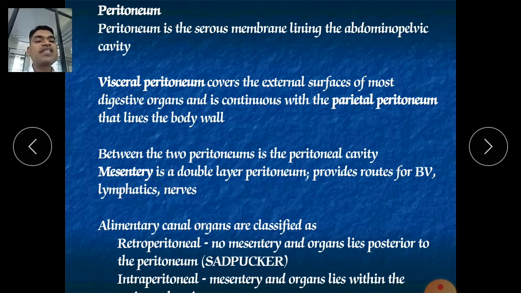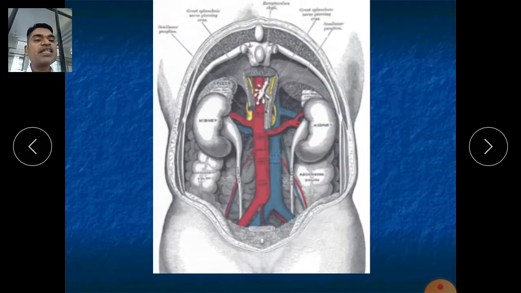Now mesentery is the double layer peritoneum which provides routes for blood vessels, lymphatics and nerves. So what is mesentery? Mesentery is the part of peritoneum which holds our duodenum and jejunum. These two intestines are held together, and they are attached from the back side also. They are connecting both the jejunum and duodenum.